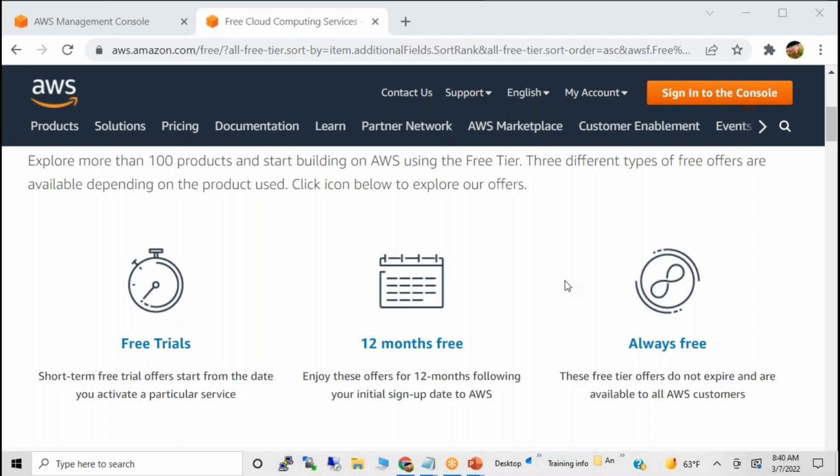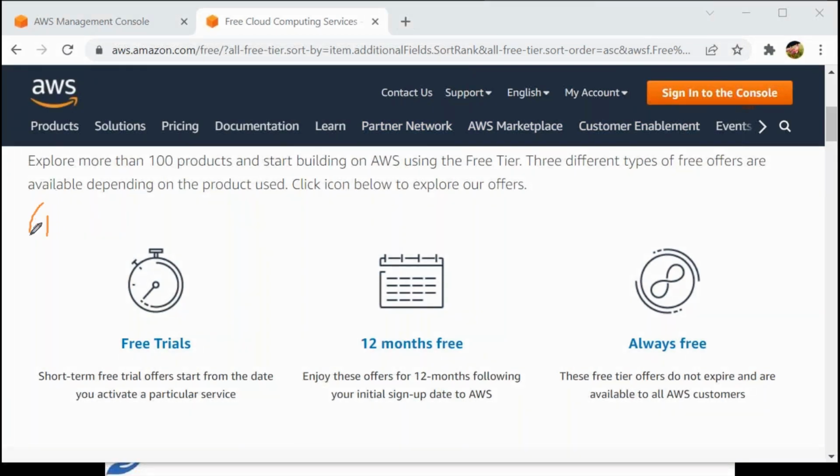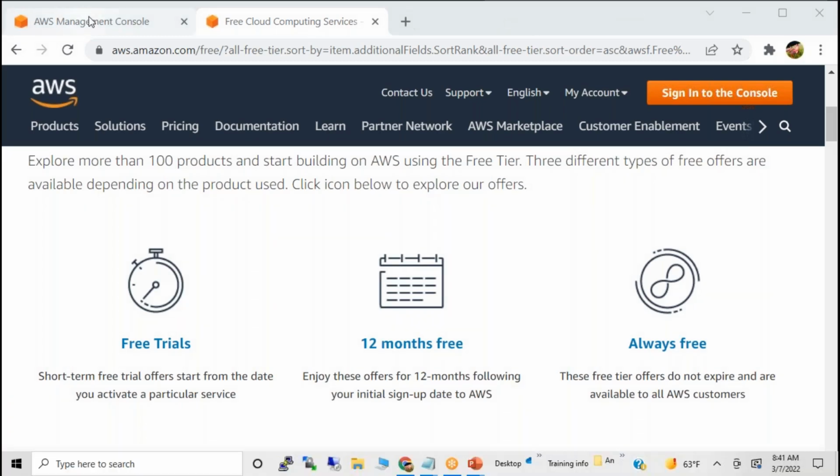Now you are very clear about the free tier. Now we are going to discuss what the free tier is. Once you create the AWS account, AWS gives 1 year completely free for practice purpose. They are giving every service as free, but there is a limitation, just like a sample.